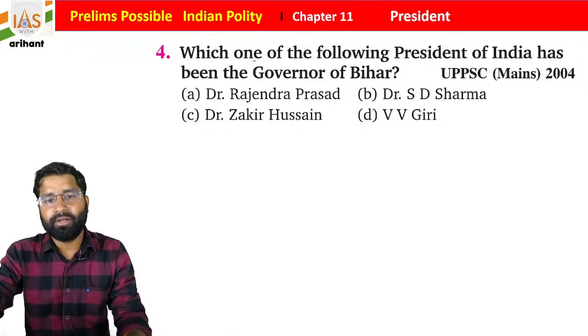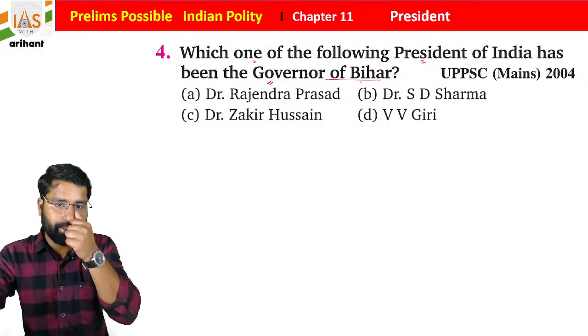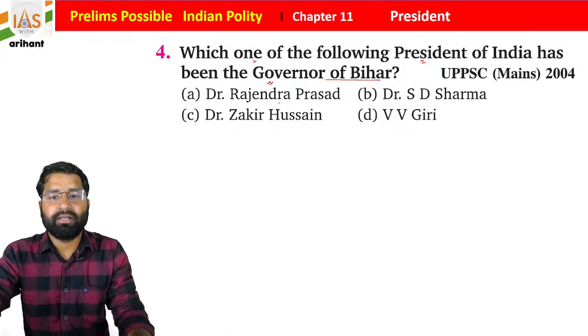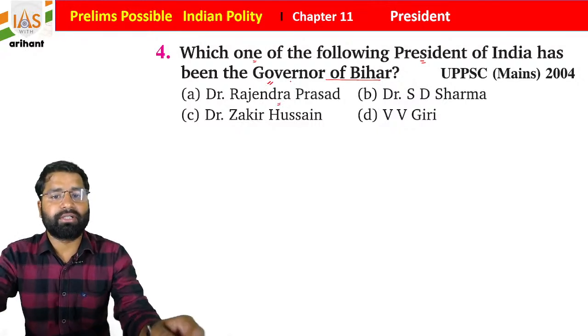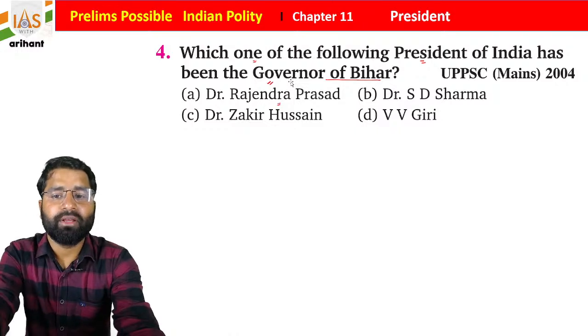Now, which one of the following Presidents of India has been the Governor of Bihar? It is Dr. Rajendra Prasad, S.D. Sharma, Zakir Hussain or V.V. Giri. Who also worked as Bihar Governor?